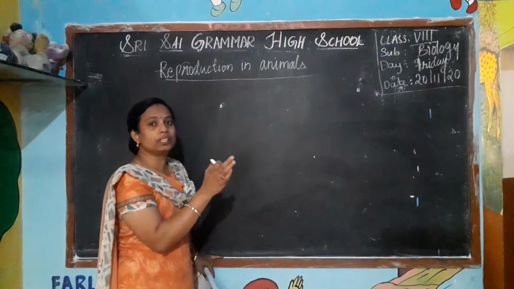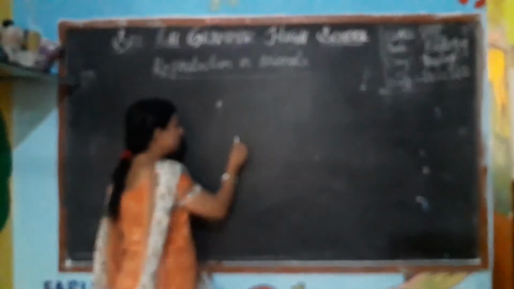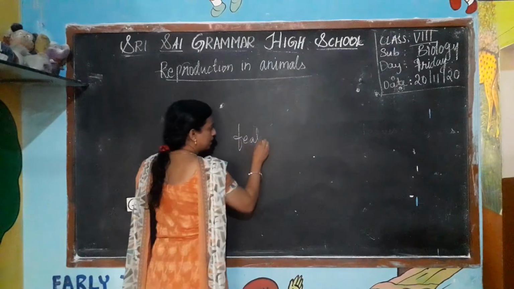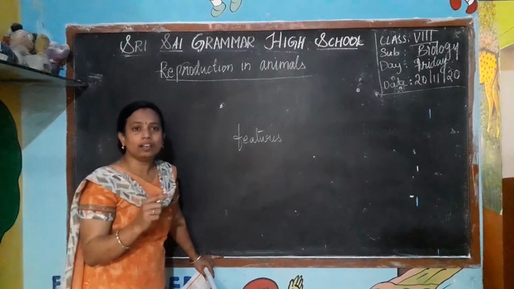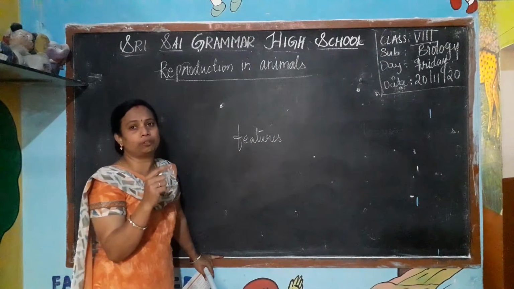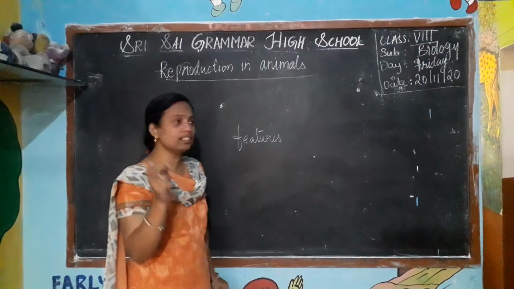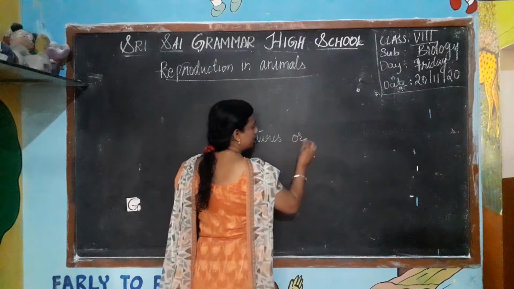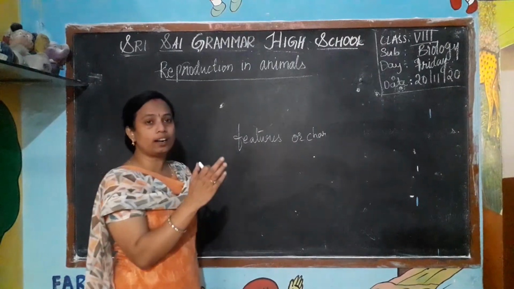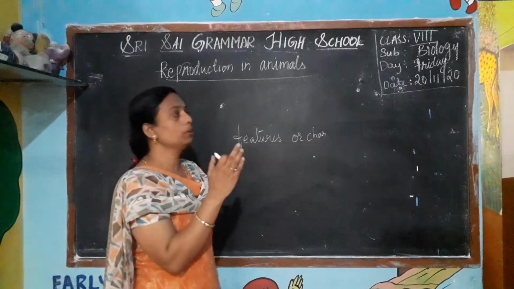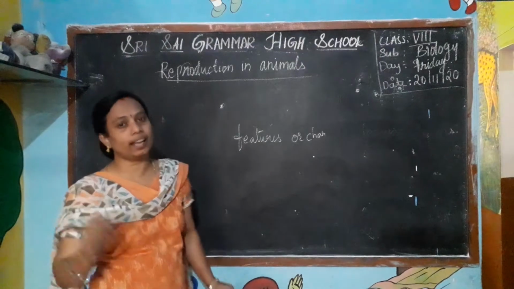By seeing some of the features, or we can say some characters, we can recognize which animals are giving birth to young ones and which are laying eggs.